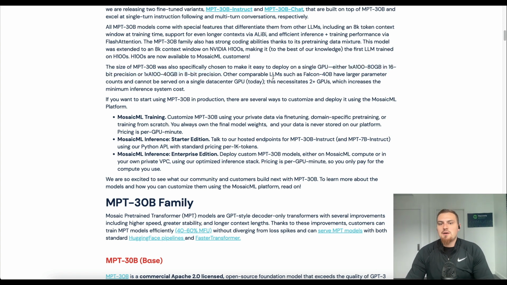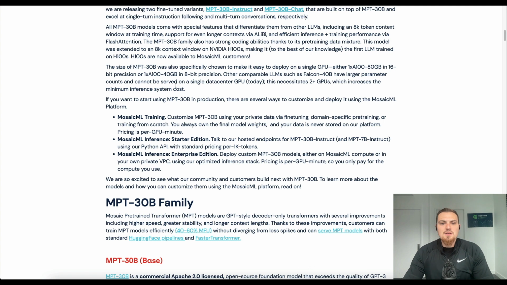So comparable models such as Falcon 40 billion have larger parameter counts and can't be served on a single GPU today. That necessitates 2+ GPUs, which increases the system cost as well as the overhead of how you're going to think about doing this.